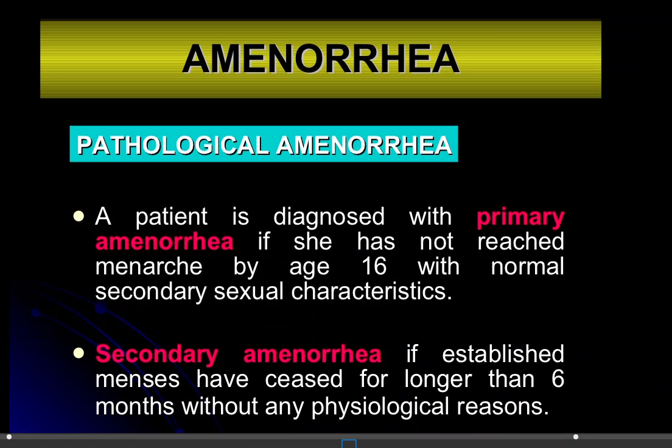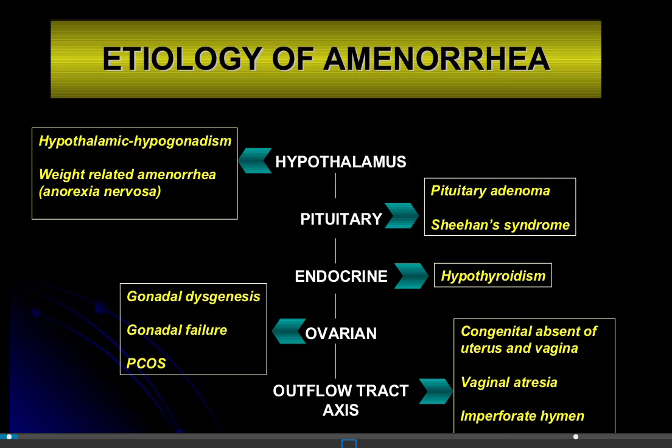So two types: primary amenorrhea, where she has not reached the menarche, meaning no starting of menstruation by the age of 16, but has normal secondary sexual characters. And secondary, where the menses have ceased for longer than 6 months, meaning previously she had a normal menstrual cycle and suddenly it stopped for longer than 6 months. That is known as secondary amenorrhea.